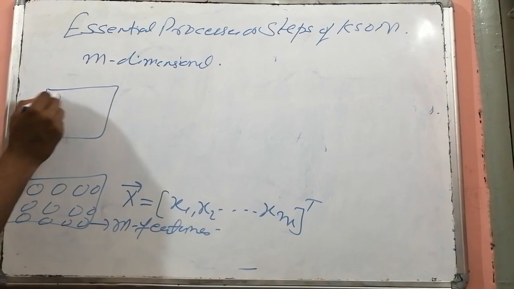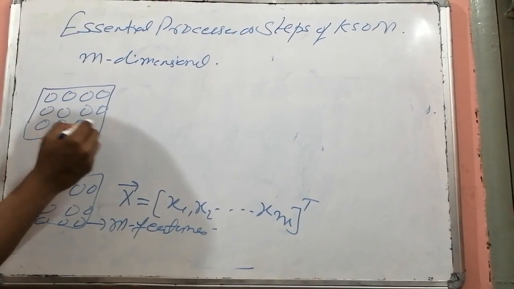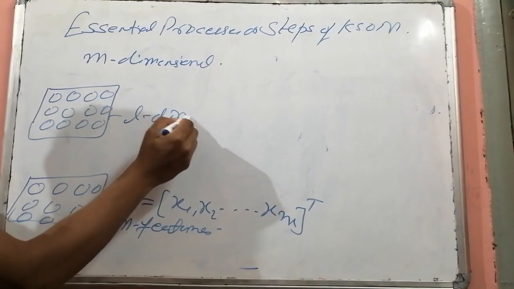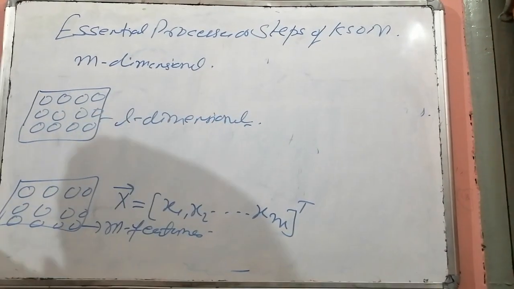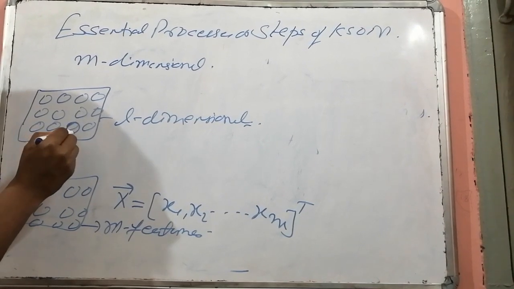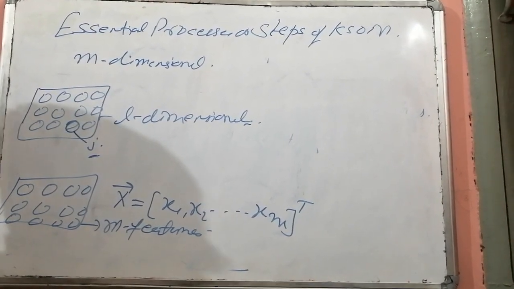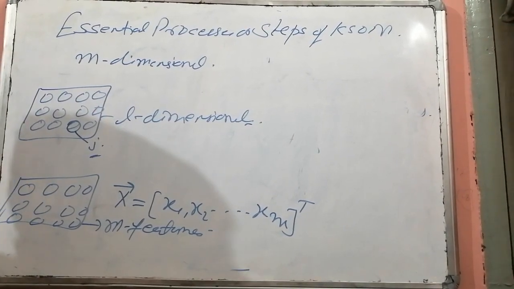And your output layer or the postsynaptic layer is L dimensional, where the weights for this jth neuron, how many weights it is going to have? Total m number of weights.